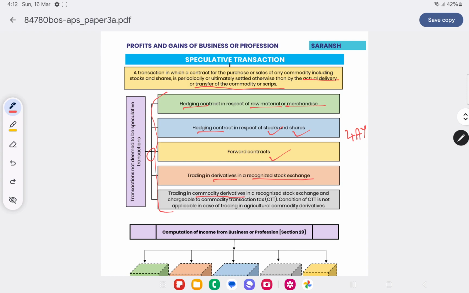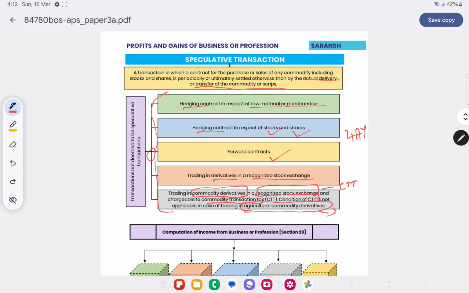Trading in commodity derivatives in a recognized stock exchange and chargeable to commodity transaction tax. So commodity derivatives should be in a recognized stock exchange, and should be subject to CTT. Then it will not be treated as a speculative transaction. But the condition of CTT is not applicable in case of agricultural commodity derivatives.